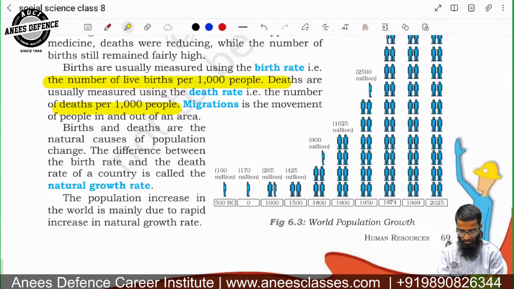The difference between the birth rate and the death rate of the country is called the natural growth rate. Right?